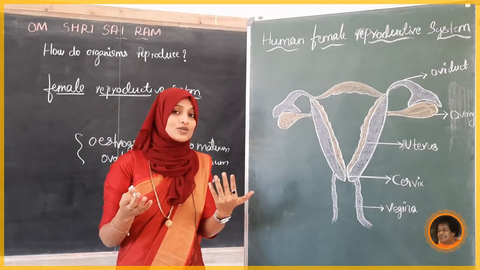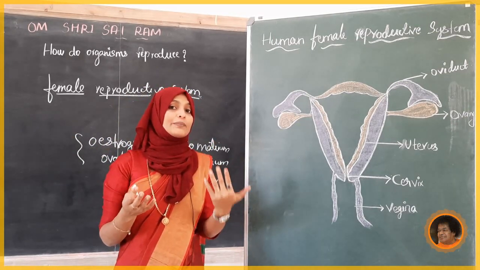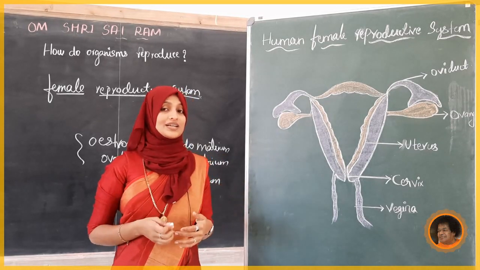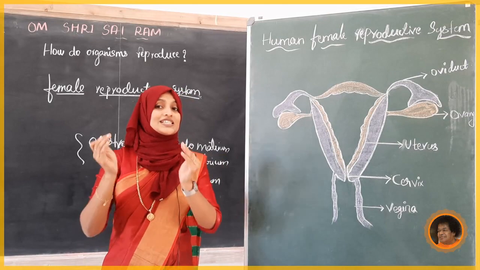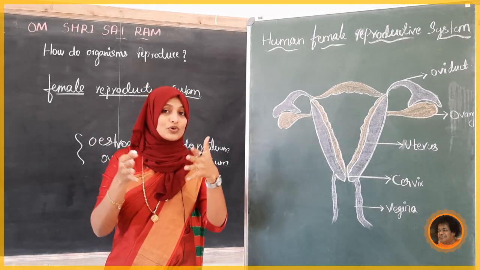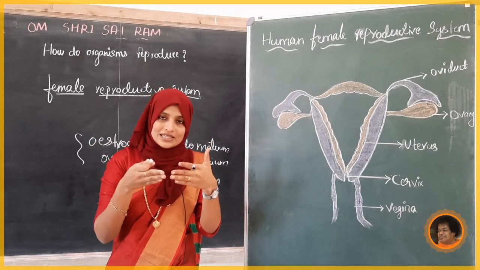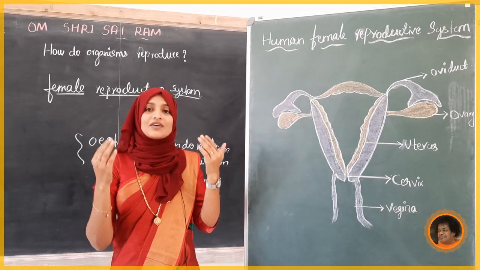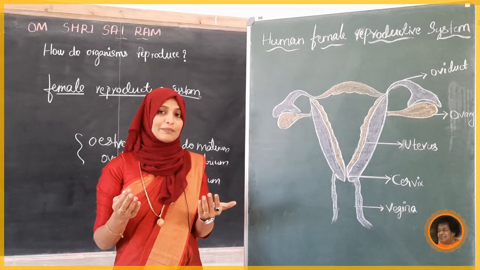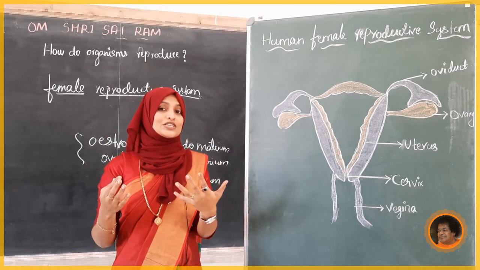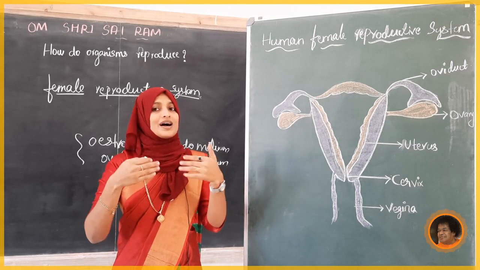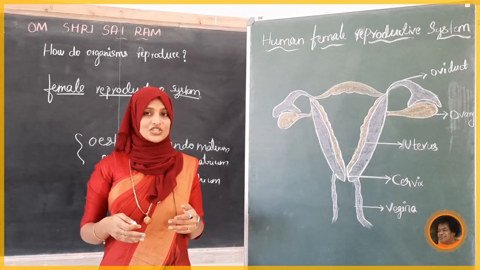So, there is a chance of what will happen to our baby, or what will happen to the embryo? Yes, it is very dangerous. So, the cervix is a protecting layer, it is going to cover that. It is closed and it is covering. After the 9 months of development of the baby, when it is ready to be born, what will happen at that time? The cervix will open and the baby will come out through the vagina.